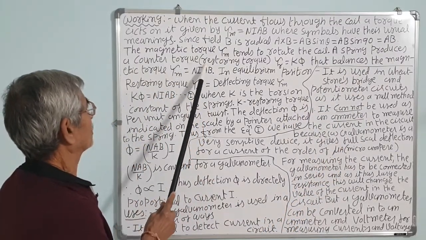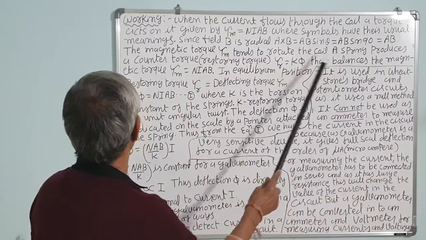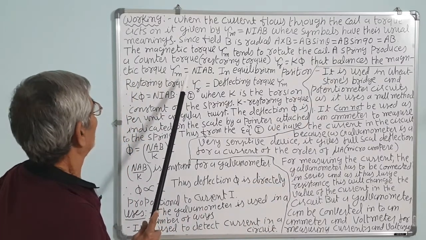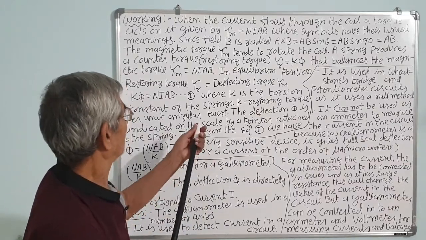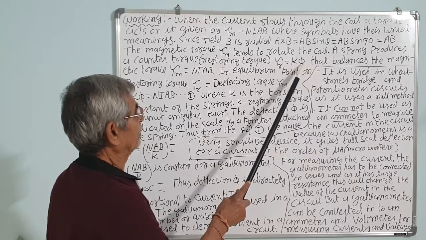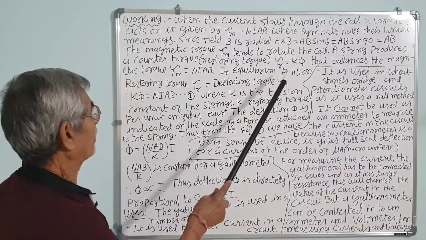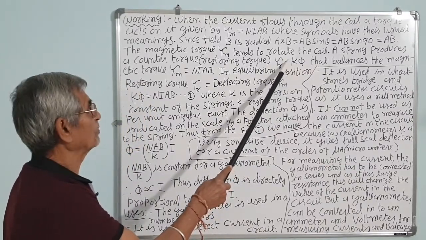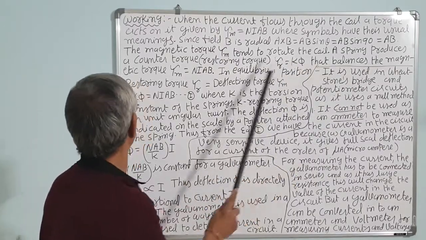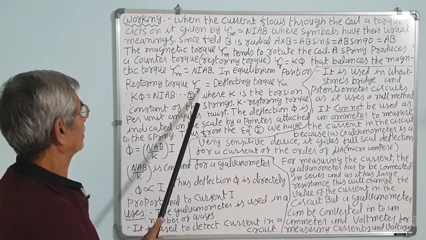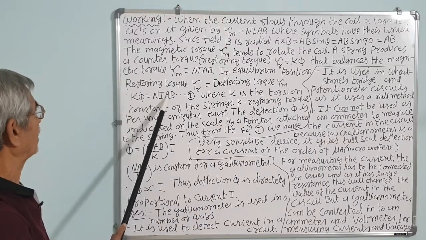A counter torque, the restoring torque TR, R for restoring, is equal to K phi, that balances the magnetic torque. When the coil rotates, the restoring torque is produced in the phosphor bronze wire, given by the equation K phi. K is the torque per unit degree of twist, so for phi degrees the torque will be K phi. That balances the magnetic torque. TR, the restoring torque, is equal to the deflecting torque, the magnetic torque. Therefore K phi is equal to NIAB.